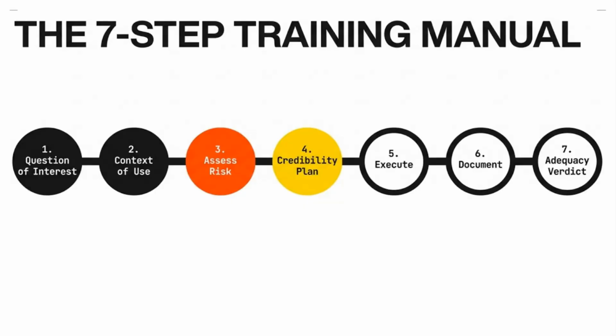Third, assess the AI model risk. Fourth, build a credibility plan that matches the risk. Fifth, execute. Sixth, document the results. And the 7th step, determine the adequacy of the credibility of the model for the context of use.